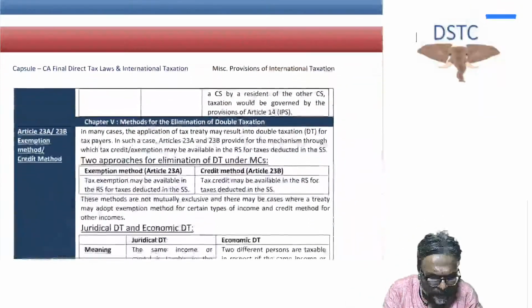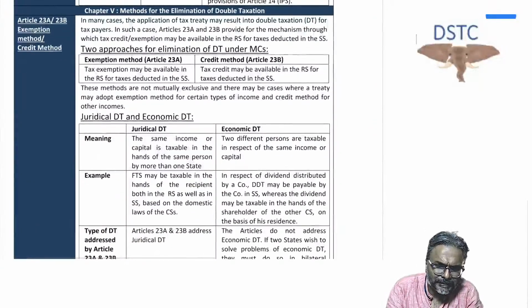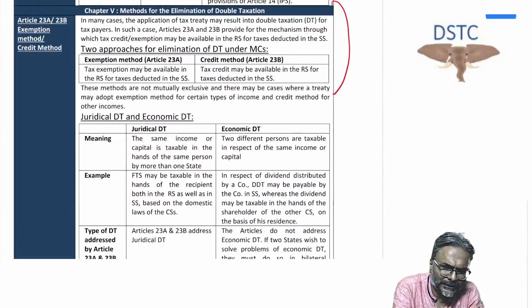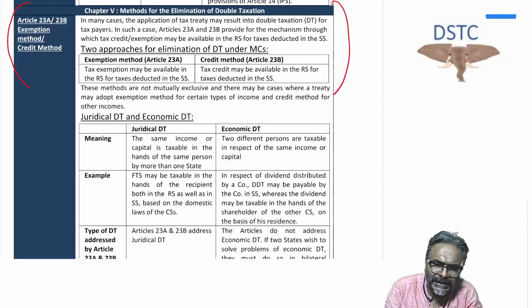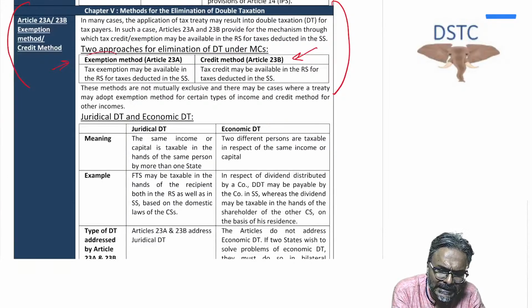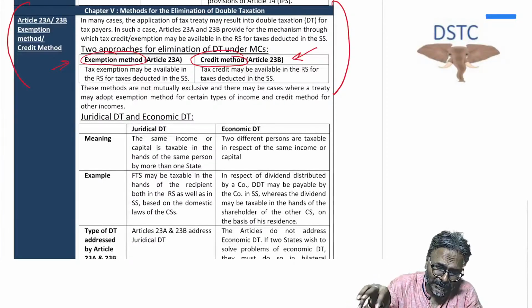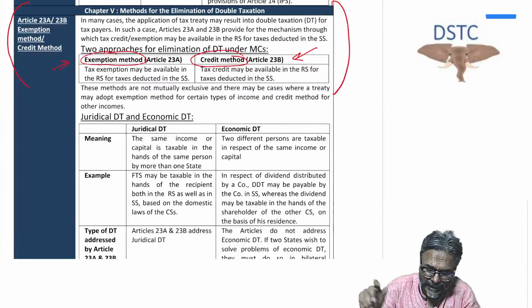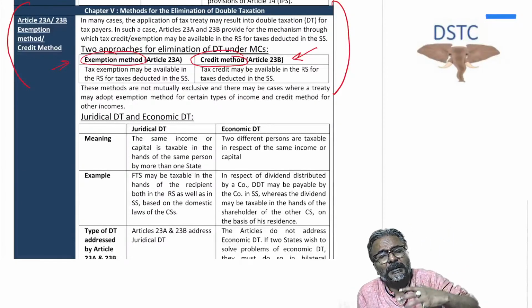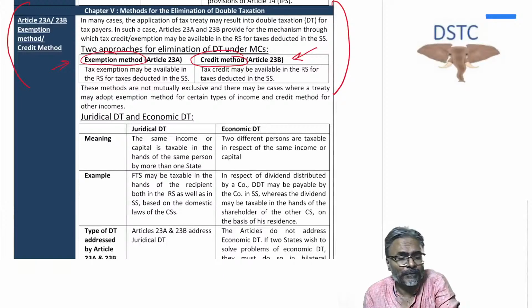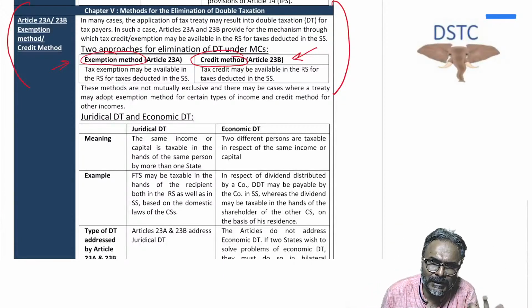The next point, students, is the method of elimination of double taxation. That is also a theory question that they have targeted. Which are the methods of eliminating double taxation? There are two methods available, students. One is the exemption method, which India does not follow, and another is the credit method, which India follows. The exemption method is to give relief from double taxation. Exemption method means that foreign income will not be a part of your total income. That's it. So no double taxation.